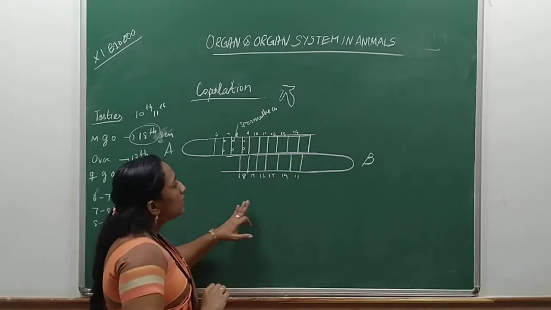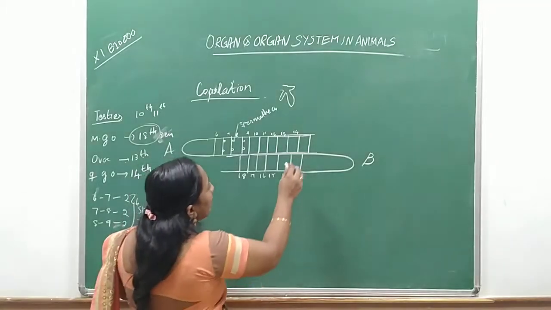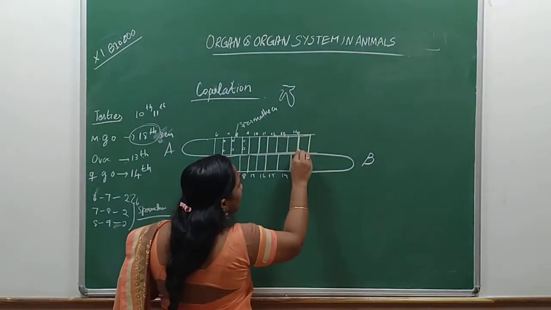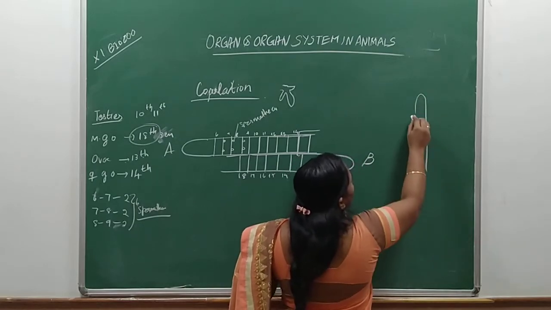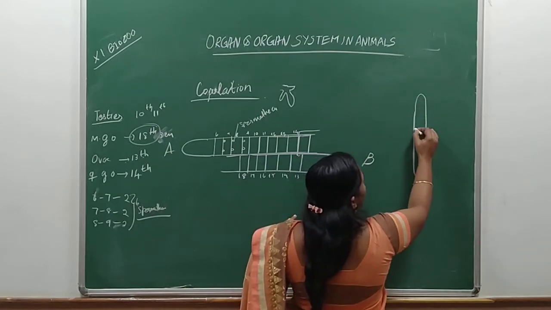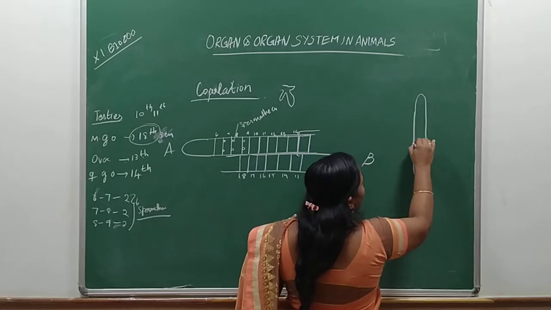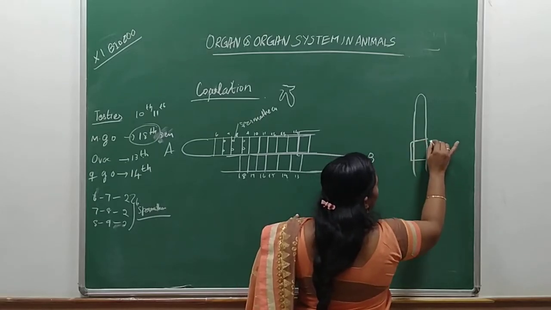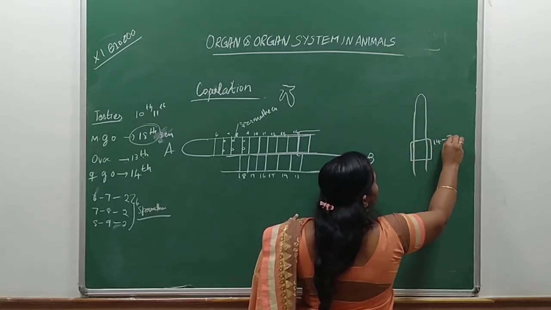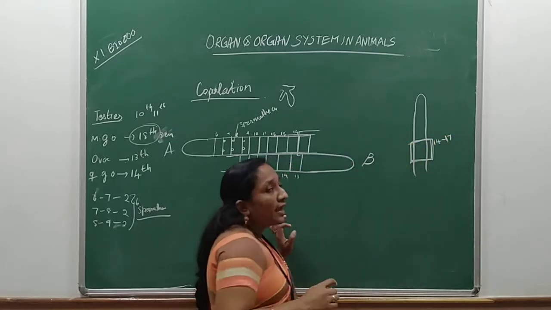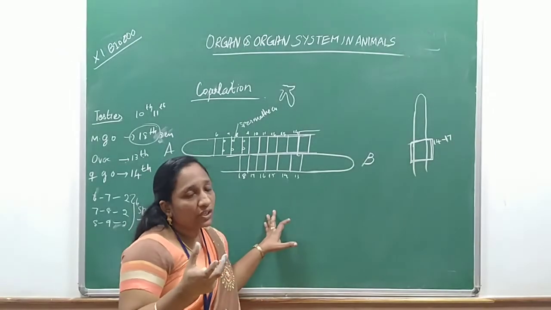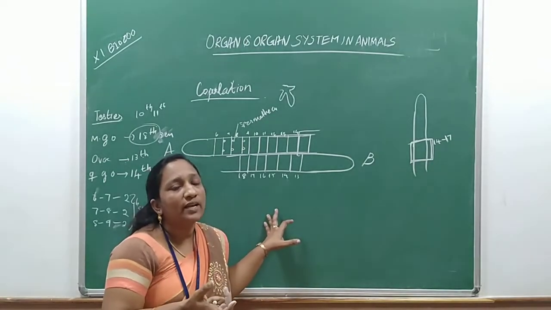Okay? Understood, children? So do you know what the clitellum is? Where is the clitellum located? Already you learned. In the earthworm, while you draw the segments, from the 14th segment up to the 17th segment there is a thick tissue-like structure formed. That tissue is called the clitellum.